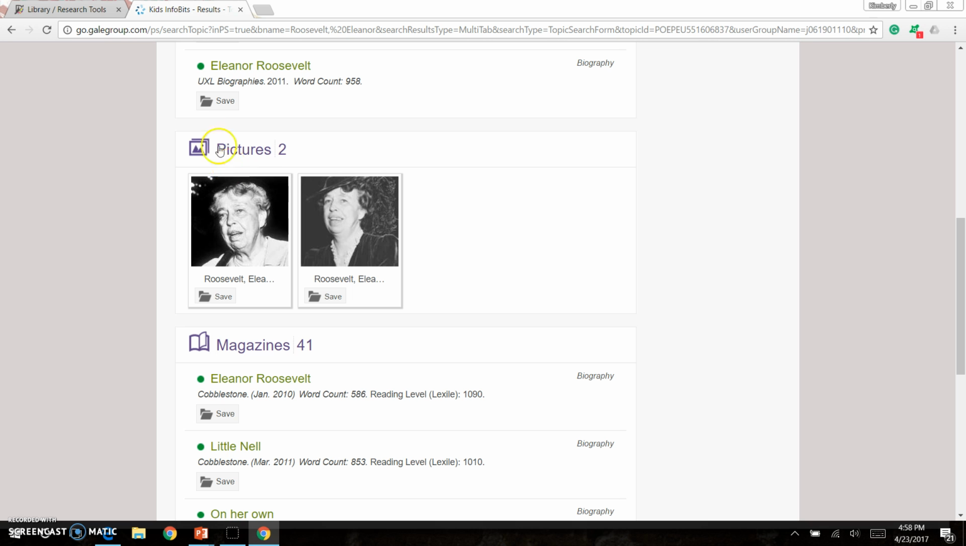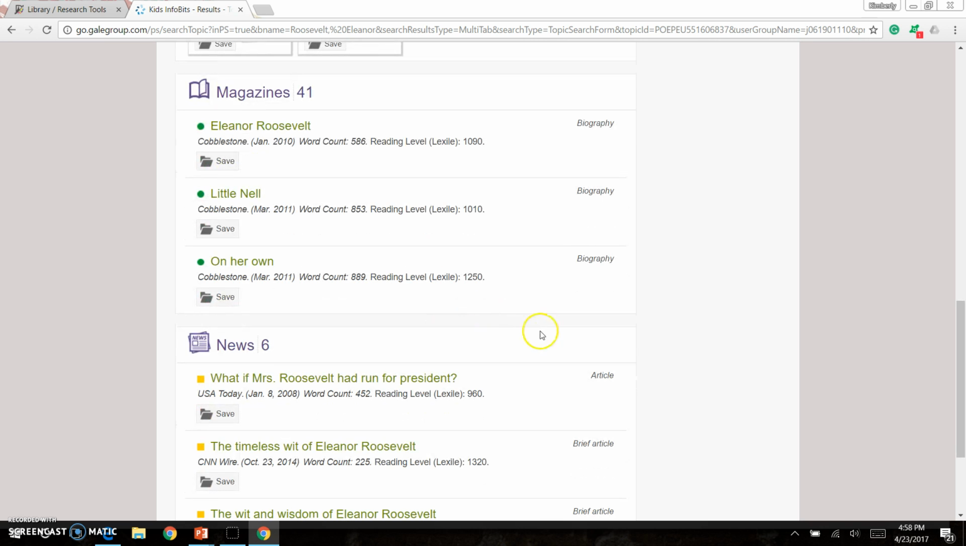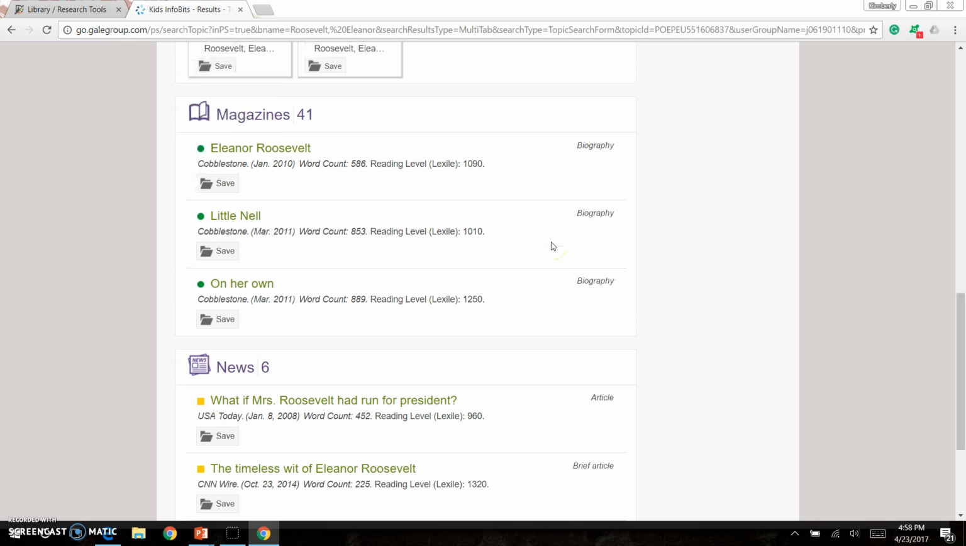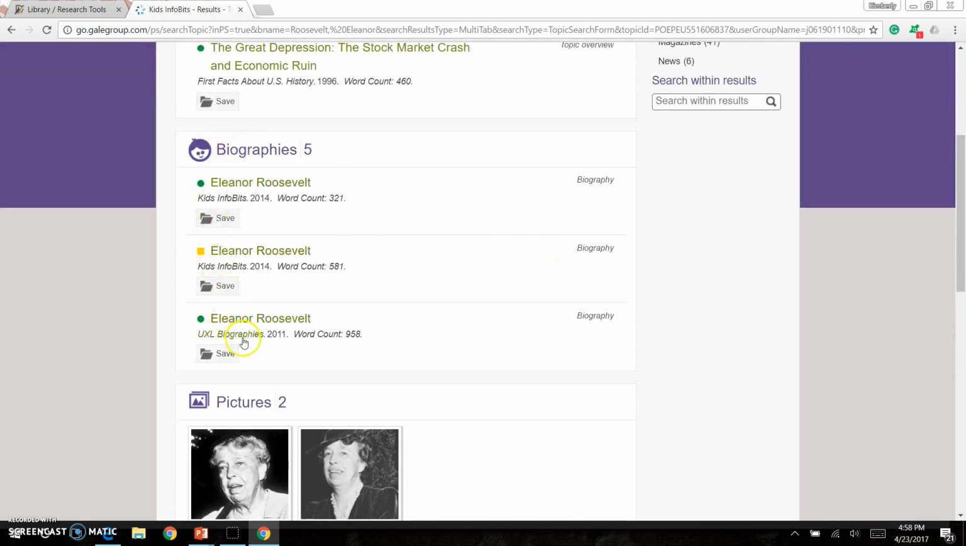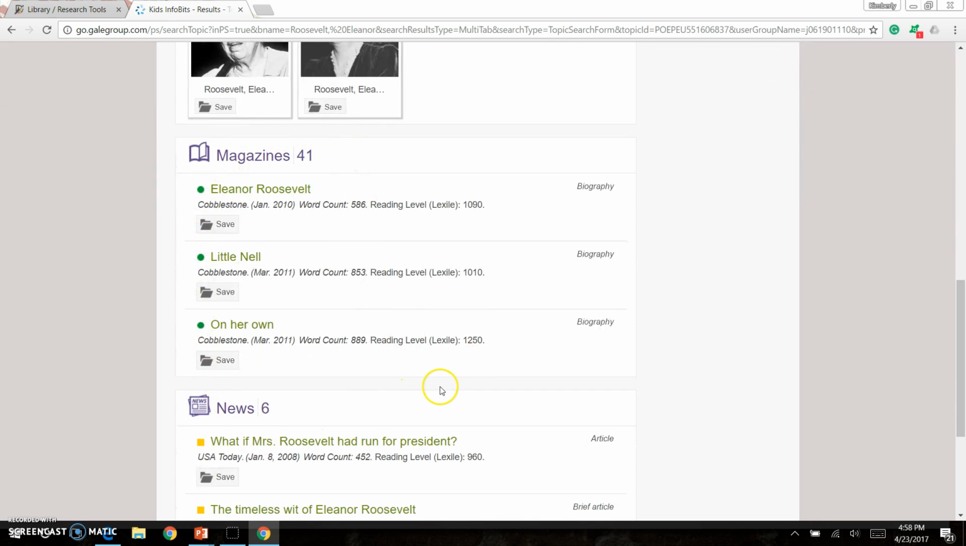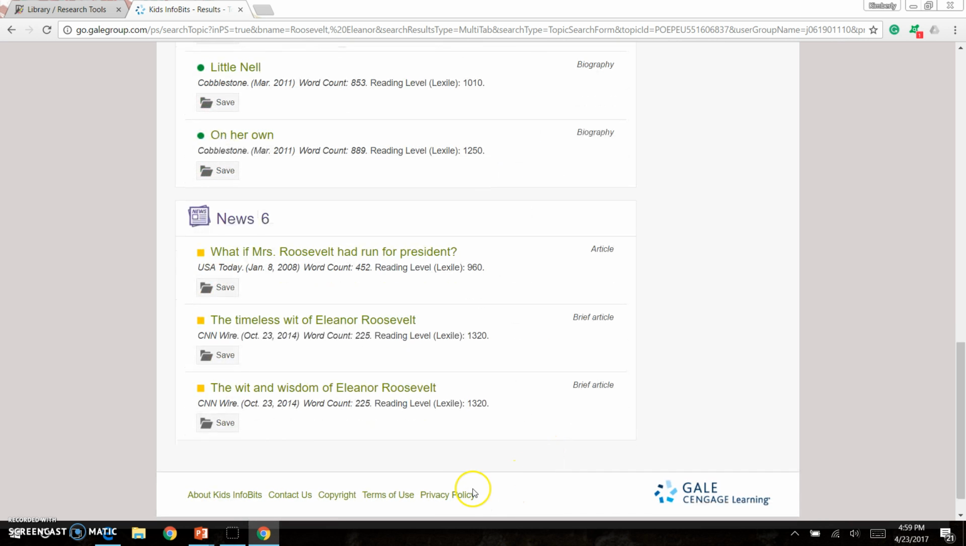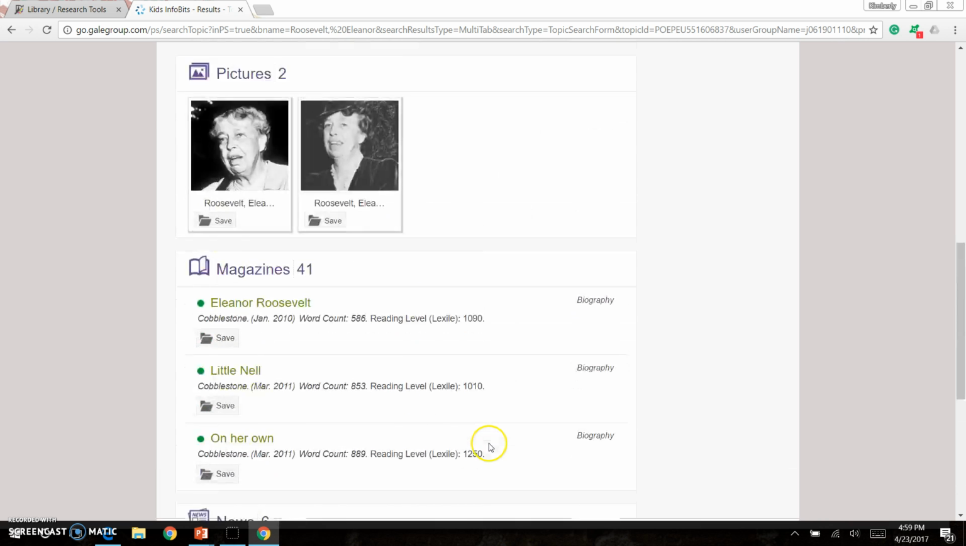I also see that I have some pictures available for Eleanor. And I'm looking down here on the magazines and the newspaper. Now remember, we were looking for information that was accurate and reliable. So this information up here on biographies is more likely to be accurate. Down here under magazines and news, more than likely it is accurate, but that's something that you'll have to read carefully and look into the authors.